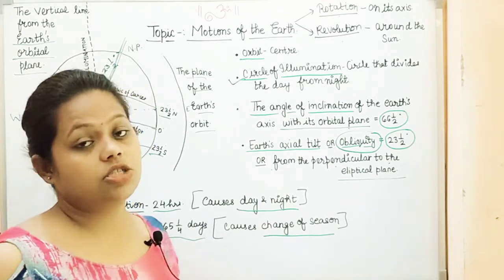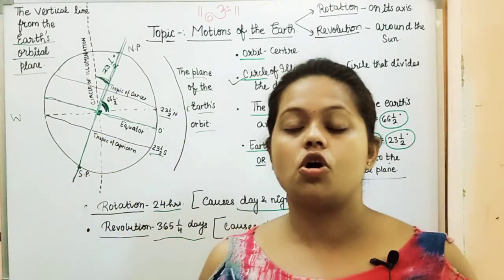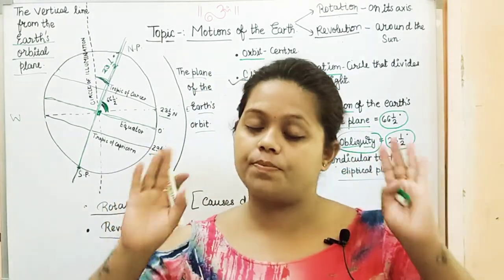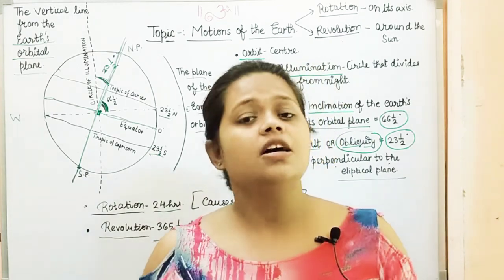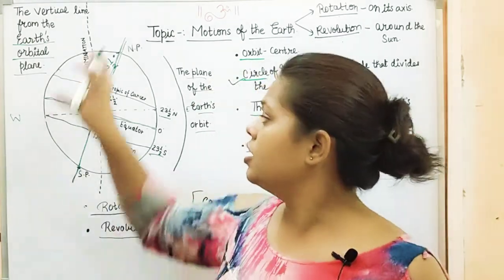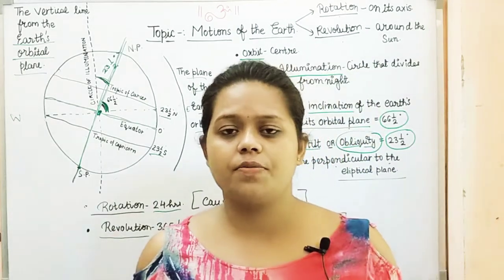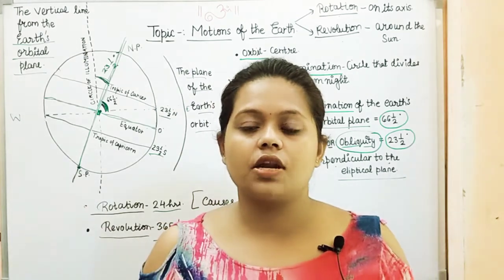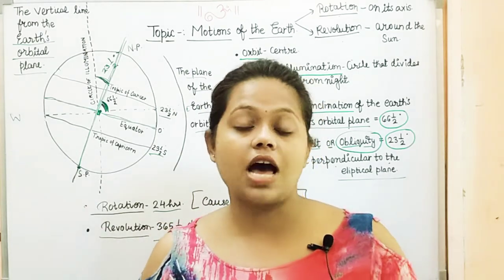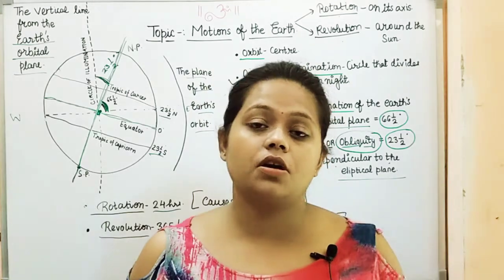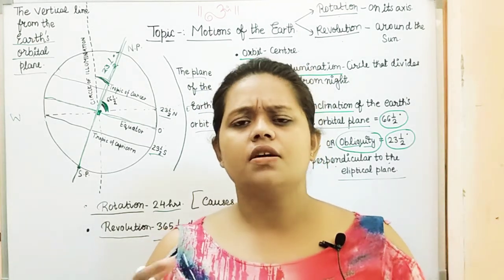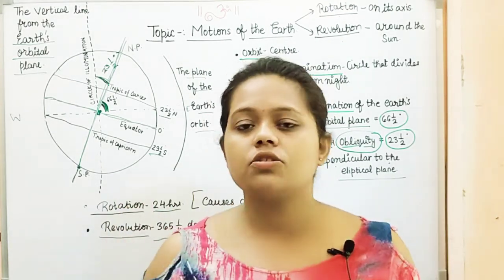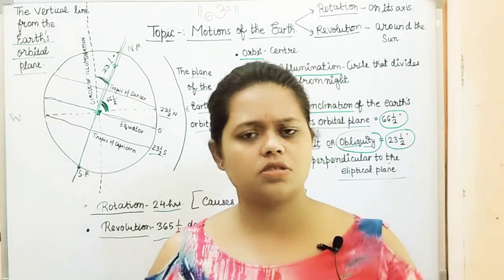I'm sure this concept might be very much clear to all my viewers. So now I'm giving you a few seconds. You can take a clip of it, you can keep a note of it, and try to go through the video so that this portion is very much clear to everybody, because I have noticed many a times with my kids that no doubt they understand rotation or revolution, but whenever we talk about the angle of inclination, or the causing of day and night, or various factors, many a times they get confused. So there is nothing to get confused about. It is a very easy concept. You just have to focus on it.